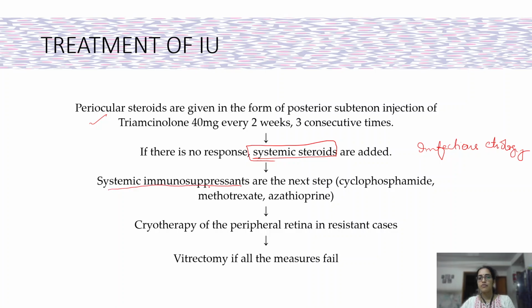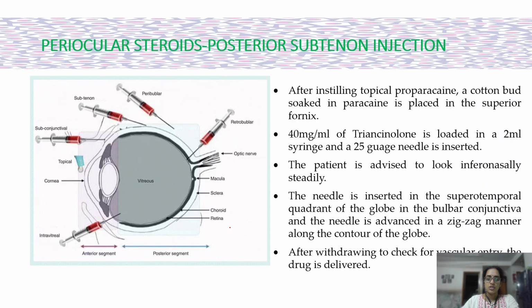Especially these are helpful in sarcoid, not very useful in tuberculosis. Then the next line of treatment is cryotherapy of the peripheral retina to prevent neovascularization, and vitrectomy if all the measures fail.